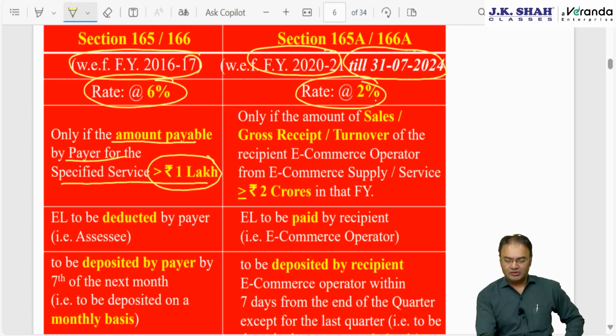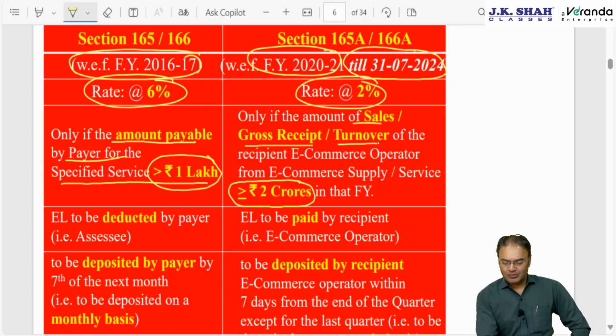On the other hand, this 2% equalization levy is applicable in case of e-commerce transactions, applicable only if the sales, gross receipt or turnover of the e-commerce operator from providing e-commerce service or from supply of e-commerce goods exceeds or is equal to 2 crore rupees for the whole year.